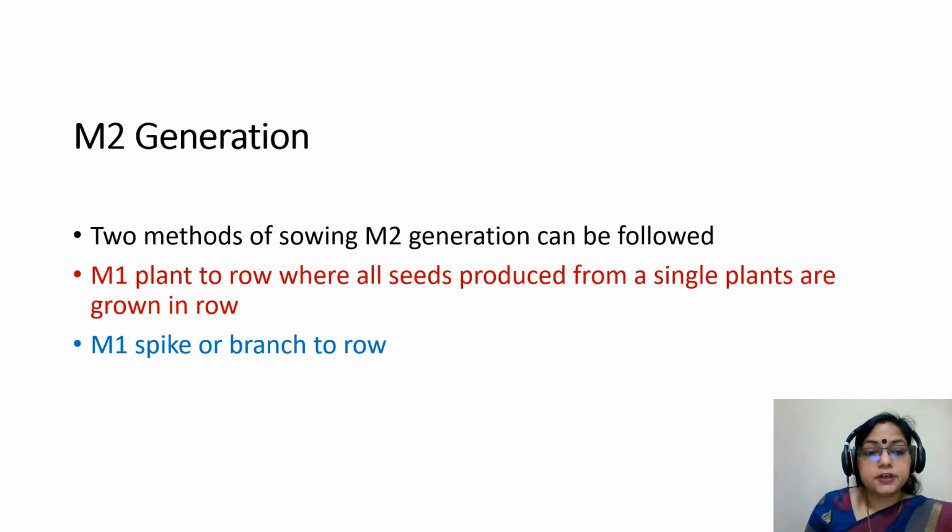M2 generation. Two methods of sowing the M2 generation can be followed. Number 1, M1 plant to row, where all seeds produced from a single plant are grown in a row. Or M1 spike or branch to row.